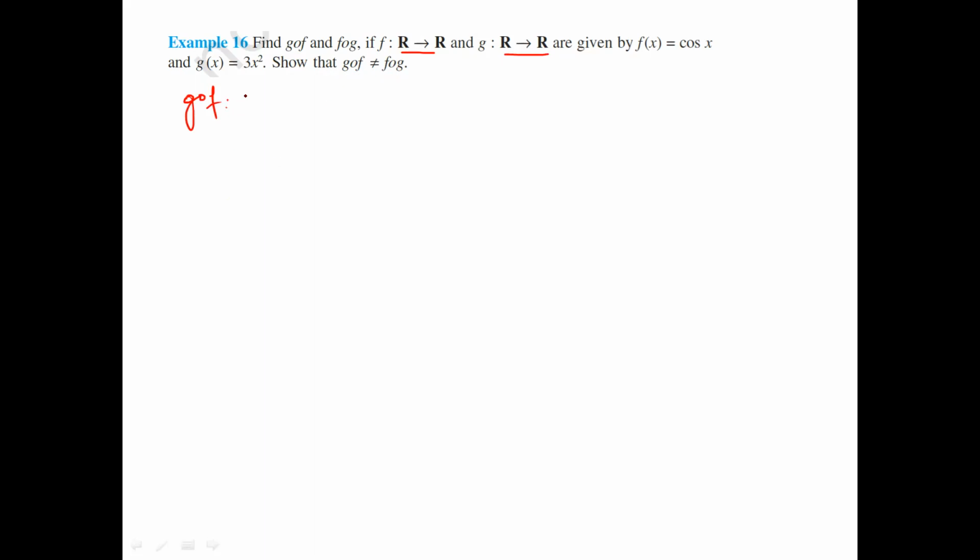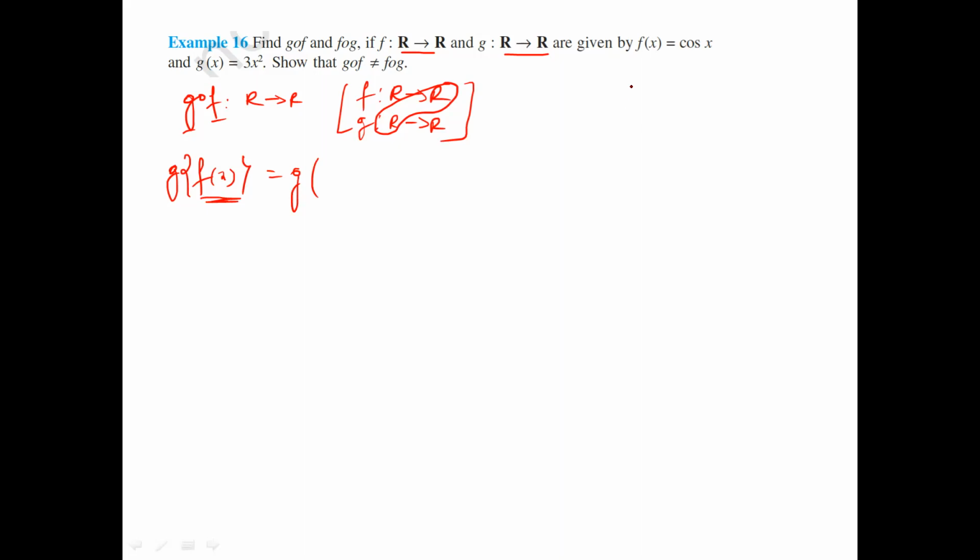Now I have to see this one. Here also R to R is possible. Why? Because f is a function from real numbers to real numbers, and g is also a function from real numbers to real numbers. These two are matching. So g composition of f is possible, R to R. Now, according to the definition, this can be written as g of f of x. Because g composition of f of x, what is the formula? It is g of f of x. You can write it according to the definition of the composition.